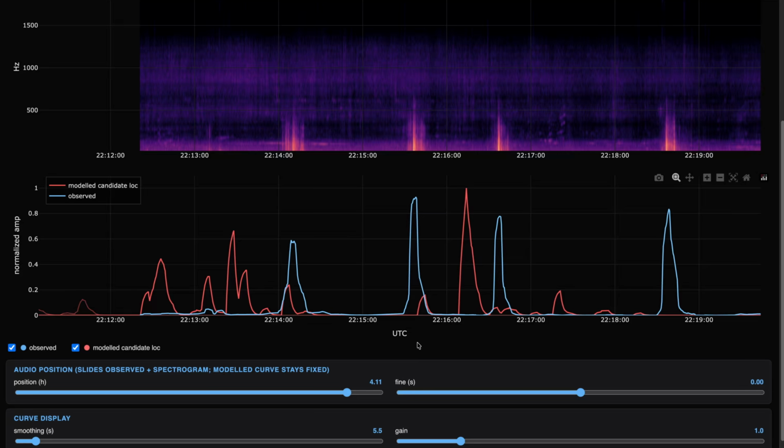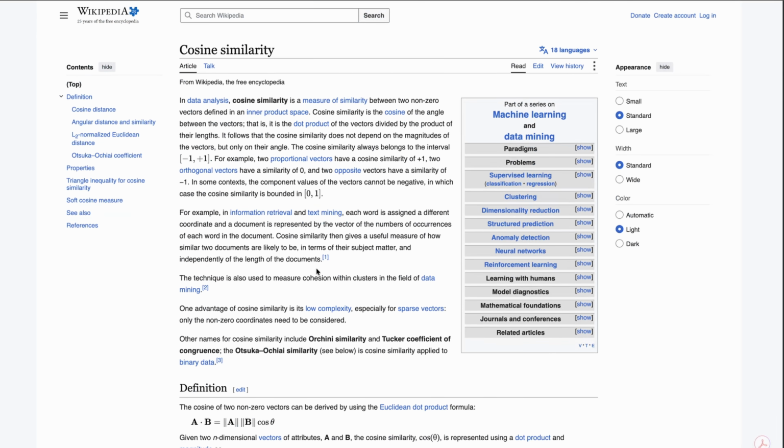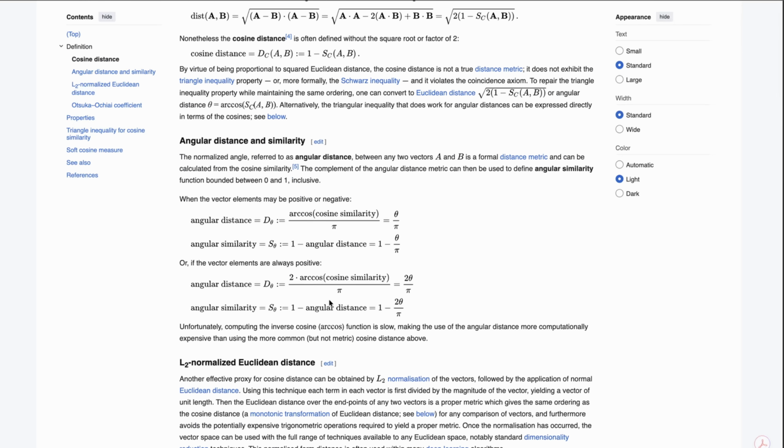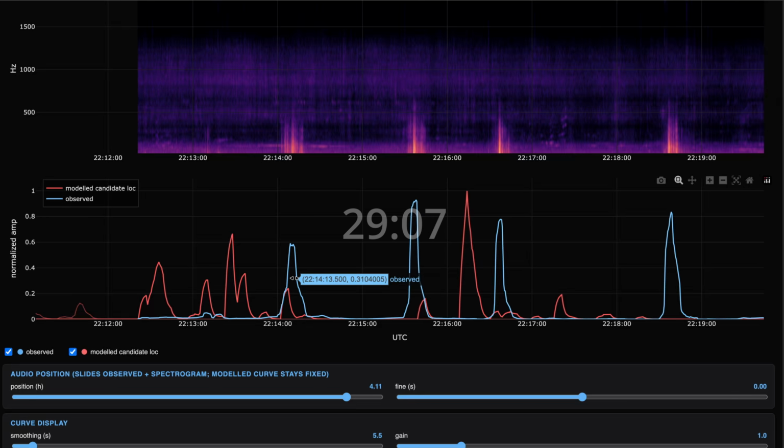And then the last step is how do we determine mathematically how similar two curves are? To do that, we use something called cosine similarity. I won't go into the details, I'll give you the 20-second version of what this means. At each point in time, you multiply the two values. Since the observed curve stays the same across all candidates, that just means a louder, noisier modeled location would score higher. That's where the next step comes in.